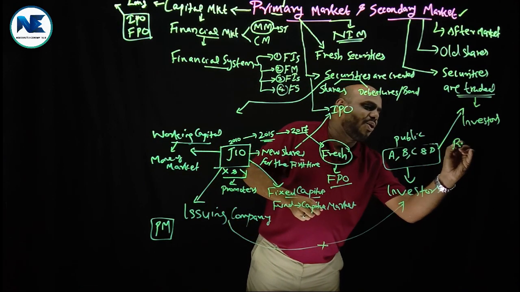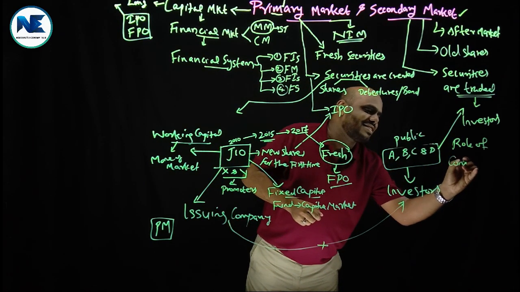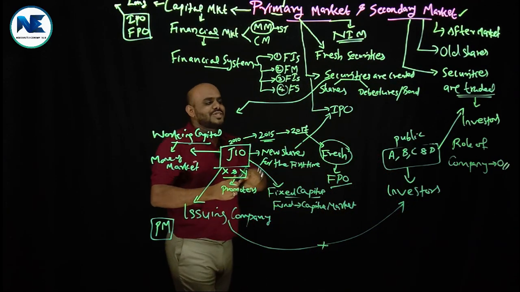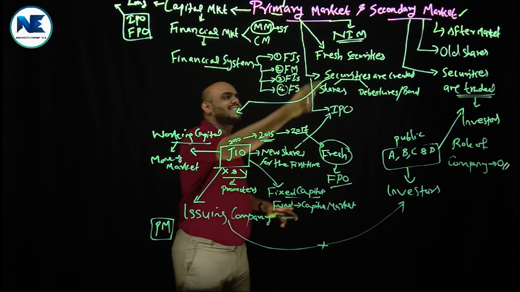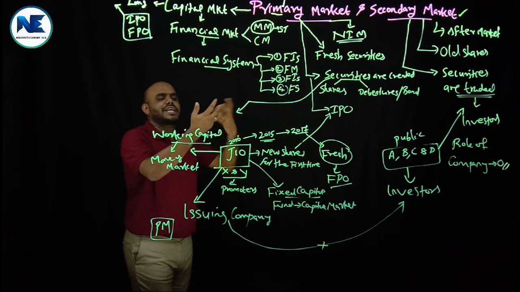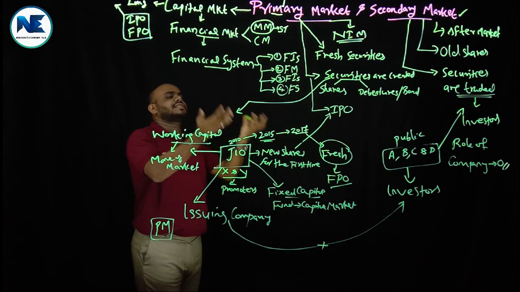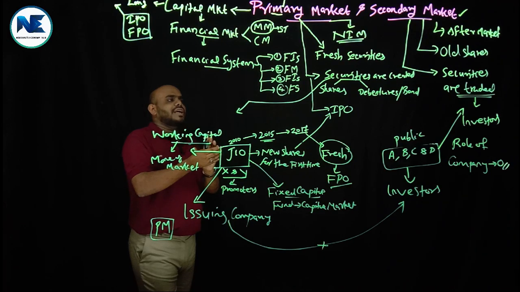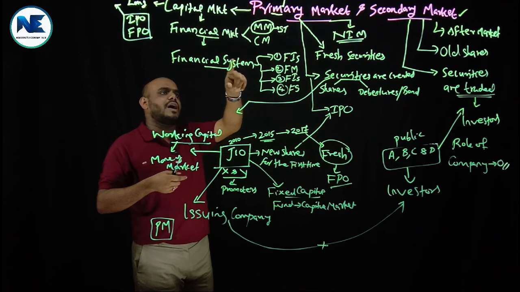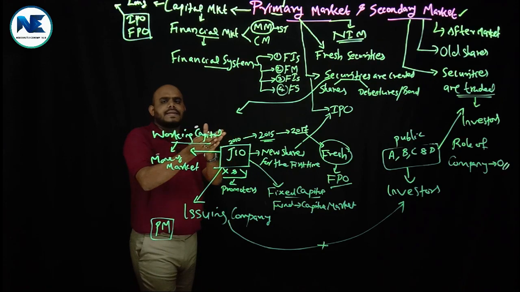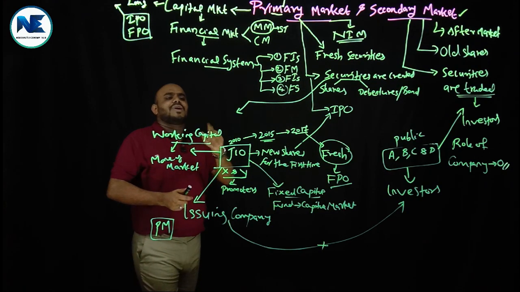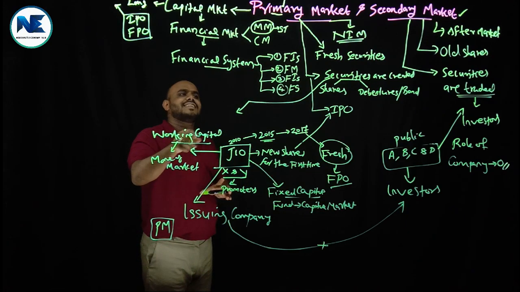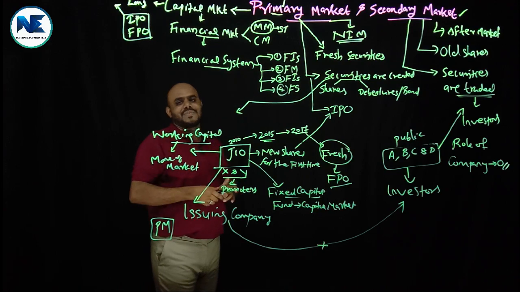That means the role of the company is nil here. It is 0. There is no link between the company and the investors in the secondary market. The secondary market is a continuous market where investors can sell and purchase. That is why the secondary market is known as the aftermarket, that comes after the primary market. But both are highly interrelated. So I would like to ask a simple question. Based on these concepts, can you define primary market and secondary market?